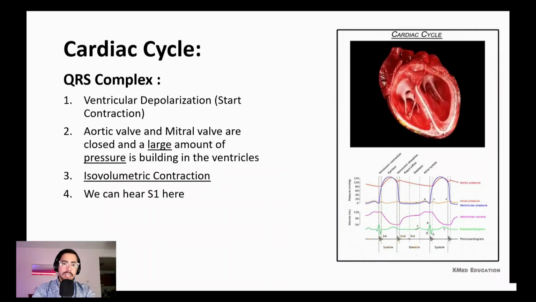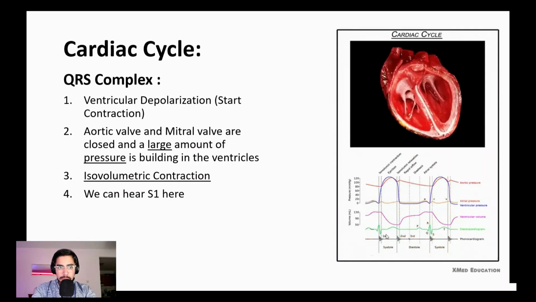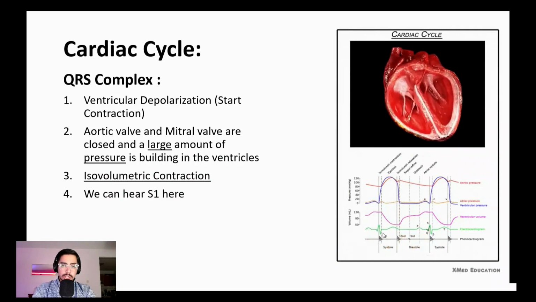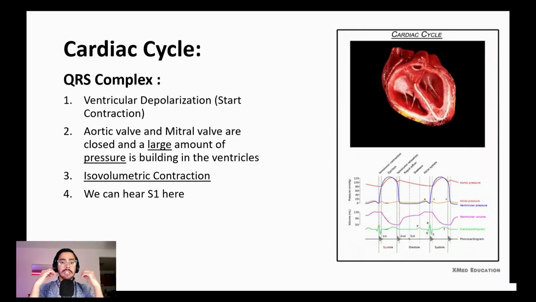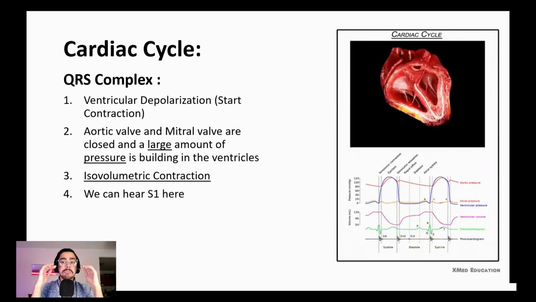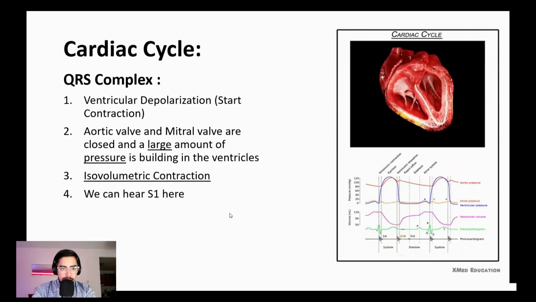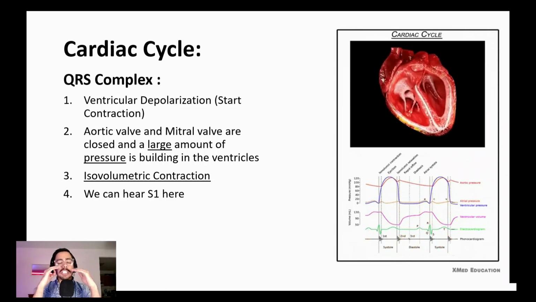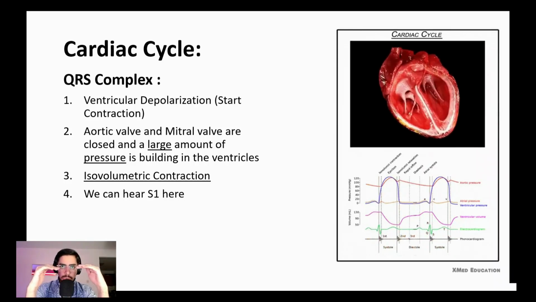Let's go to the QRS complex. So what's happening during the QRS complex? The QRS complex is here. During this time, ventricular depolarization is happening. When the ventricular depolarization happens, signals are sent to the muscle of the ventricle to contract. So contraction just starts. When the contraction just starts, the pressure inside the ventricle starts to go up. When it goes up, the pressure inside the ventricle becomes more than the pressure inside the atrium. So the mitral valve will close.